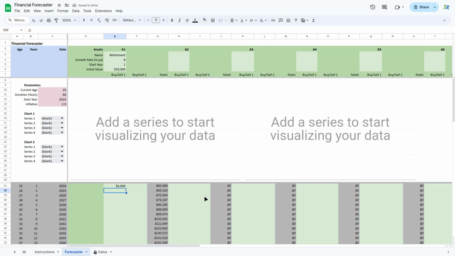So we say $6,000 is going to go into that. And going forward, I want to say that it's 6,000 or the previous year's, and it's going to increase at a rate that's pretty much the same as inflation. I'm just going to go 1.03. Now what I can do here is I can pull this down,